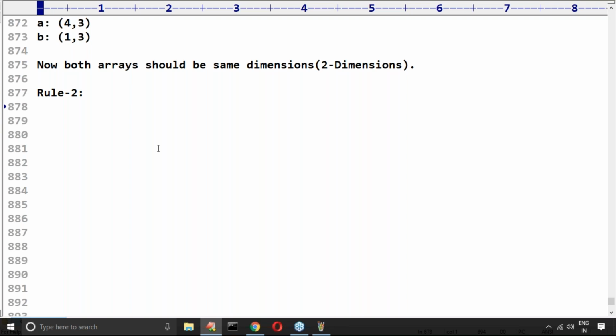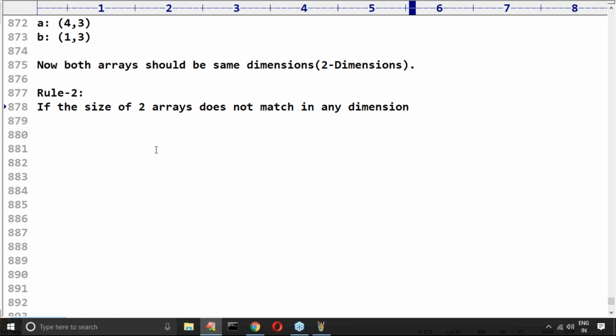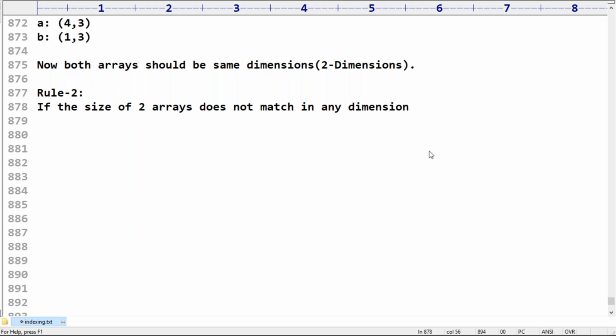Rule 2 is: if the size of two arrays does not match in any dimension, what we have to do is, the array with the size equal to 1 in that dimension is... this is the very important part.